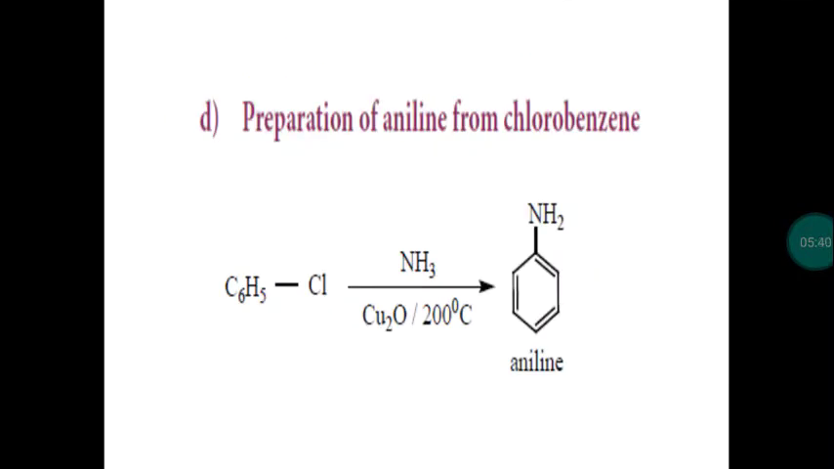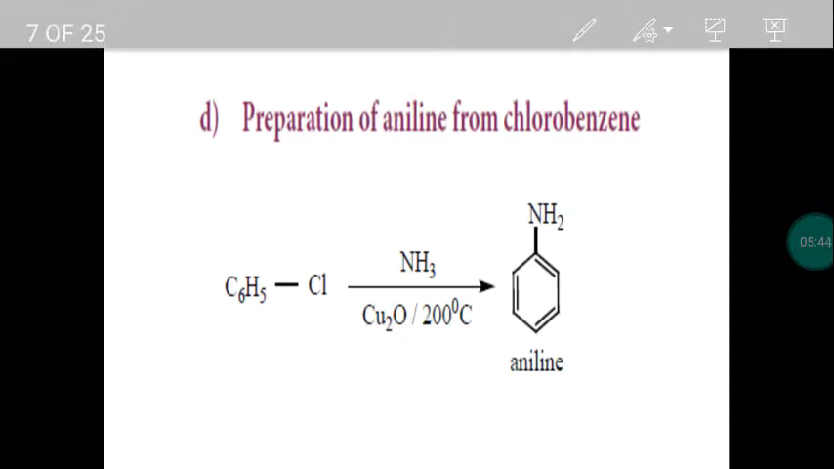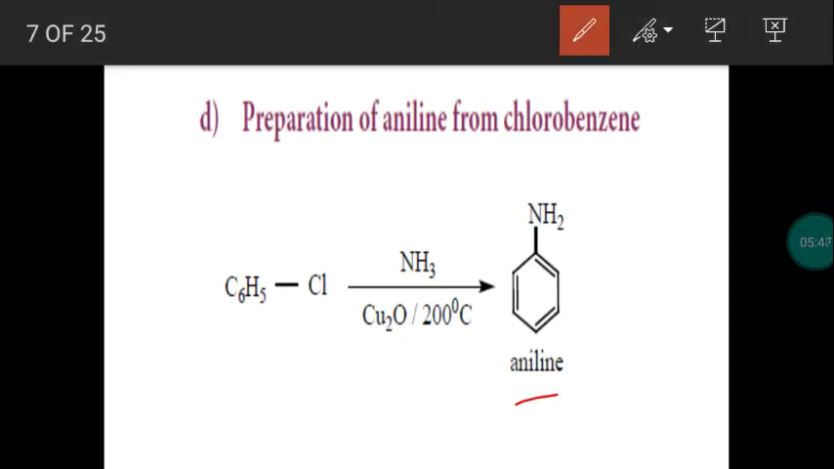Next, preparation of aromatic amine. The simplest example of aromatic amine is aniline. Aniline is the example for aromatic amine, which can be prepared from chlorobenzene. So ammonia is passed with chlorobenzene at 200 degrees Celsius in the presence of copper(I) oxide or cuprous oxide. We get aniline.